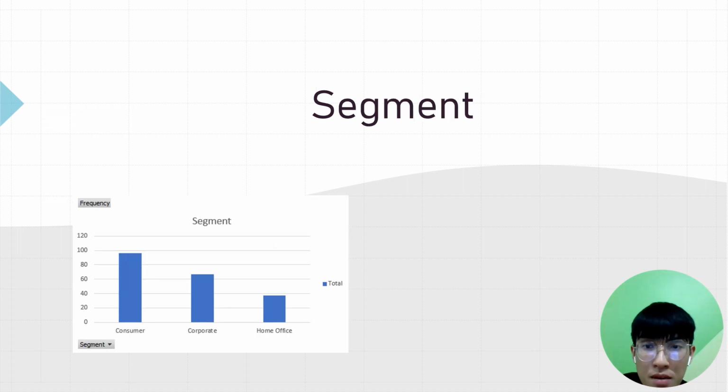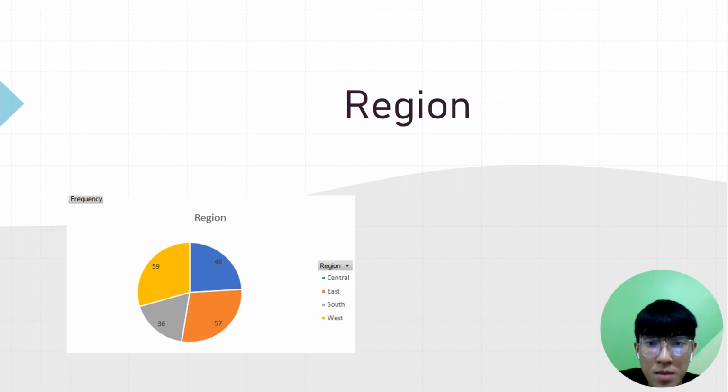For segment, from the chart shown above, consumer has the largest number, followed by corporate and home office. For region, from the pie chart shown above, the highest would be West, which is 29.5%, followed by East, which is 28.5%.